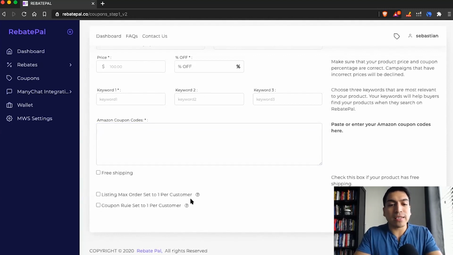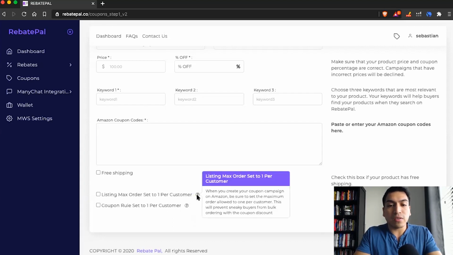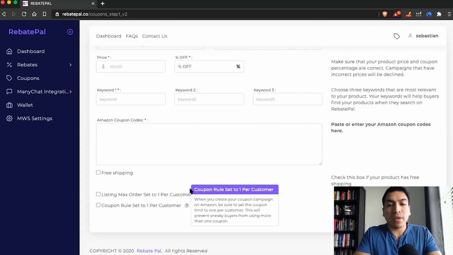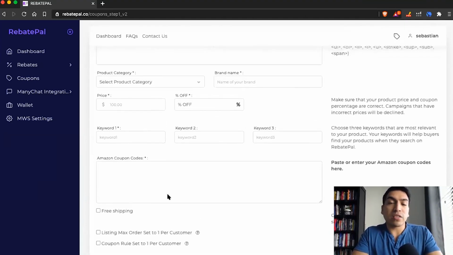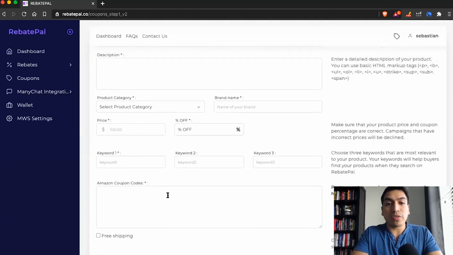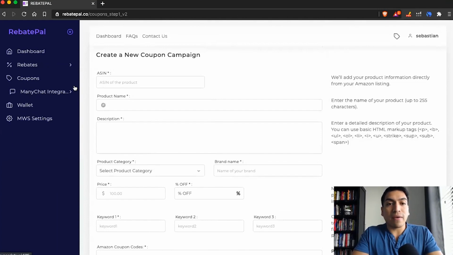We just ask that you set the listing max order quantity to 1, and that you also set the coupon rule to 1 per customer. And we have some more information here if you just click on this little question mark next to them. Basically, this is just to protect your listing, so that a user can't use a coupon for multiple units. They'll only be able to use one coupon for one unit, and no one could potentially take advantage of your promotion. So we do that to protect sellers, and it's super easy to manage.